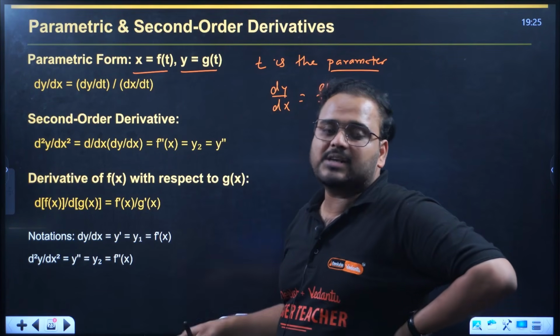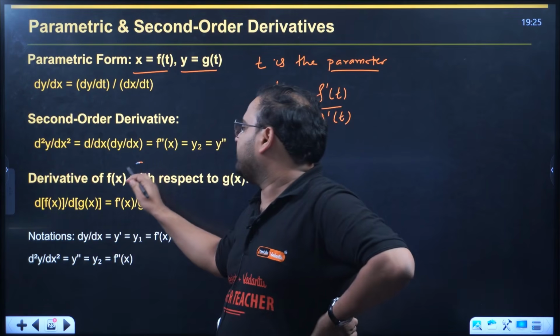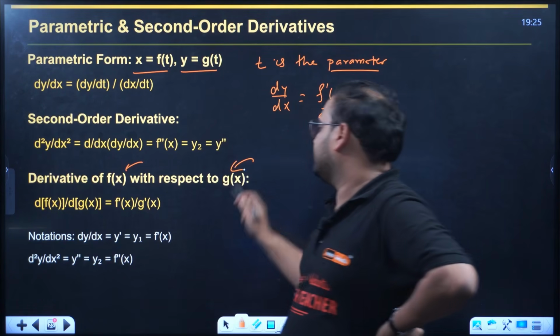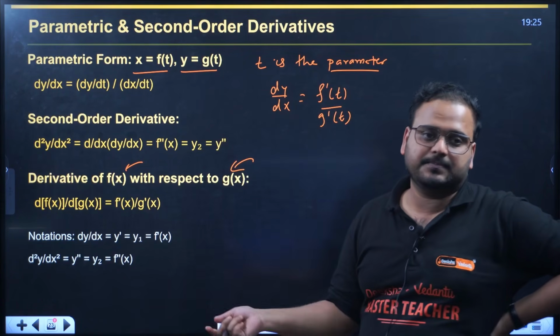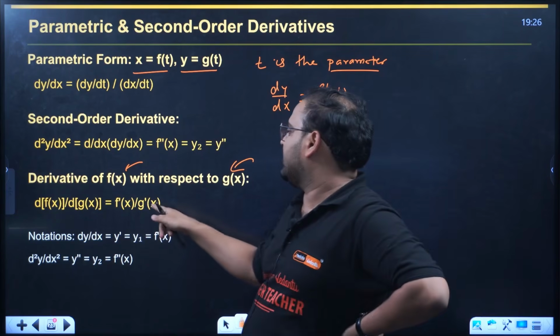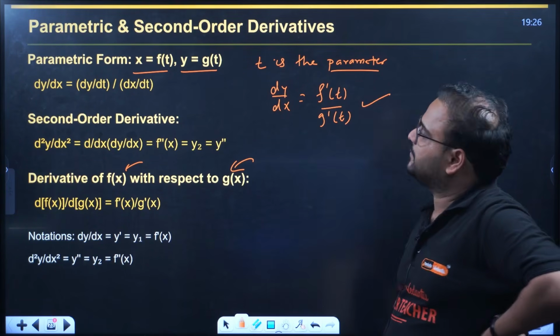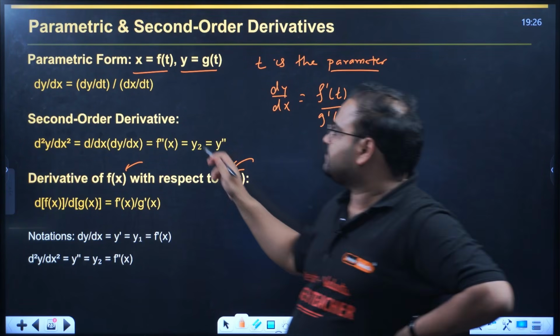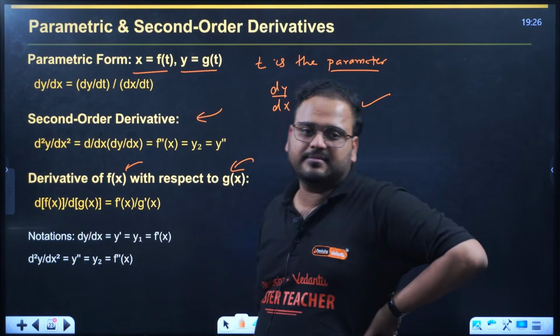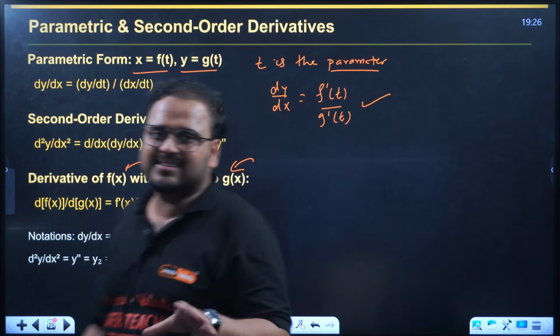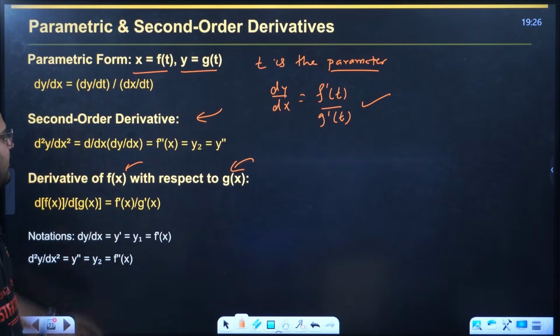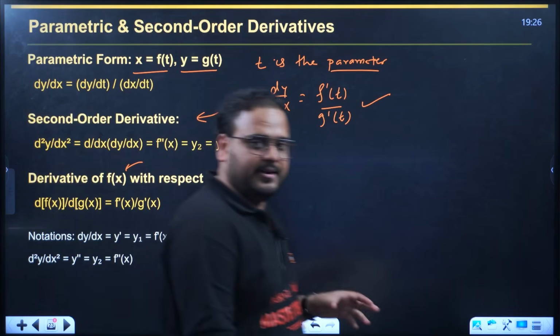Sometimes they can also ask a question which is on one function's derivative with another function. Differentiate function f with g. So you're going to do what? f dash of x upon g dash of x, the way I've done over here. Okay, this is the concept of second order derivative. So far it is clear, right? Parametric form and derivative of a function with another function is clear, right?